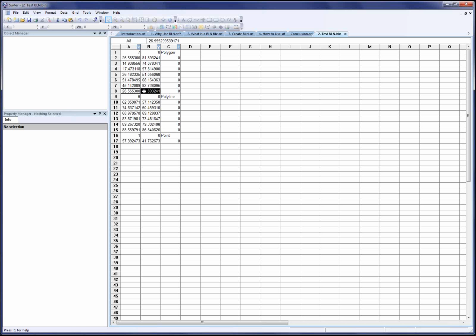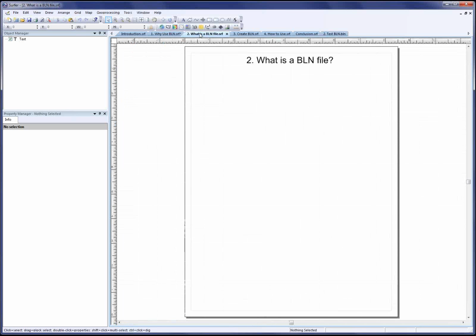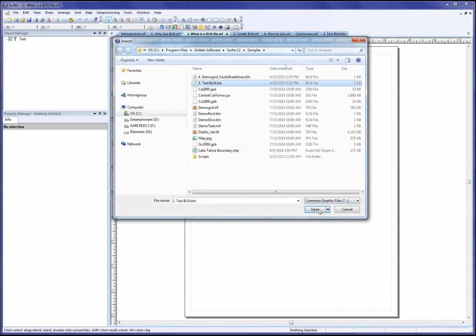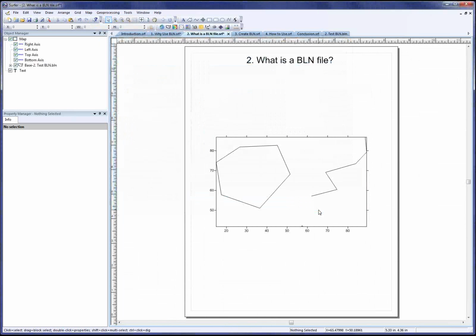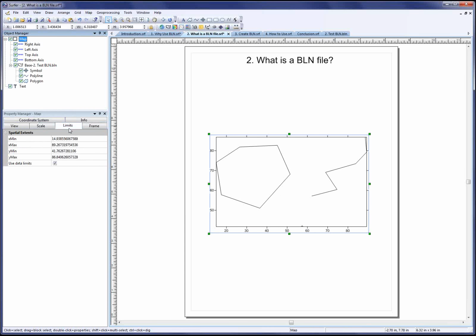So let's create a map of this BLN file and see what it looks like. I'll go back to the plot window and click Map, New, Base Map. Select the BLN file and click Open. So I can see my 3 objects in the base layer here in the Object Manager, and I can also see them in the plot window. If I change my map limits slightly, you can see them a little bit better.